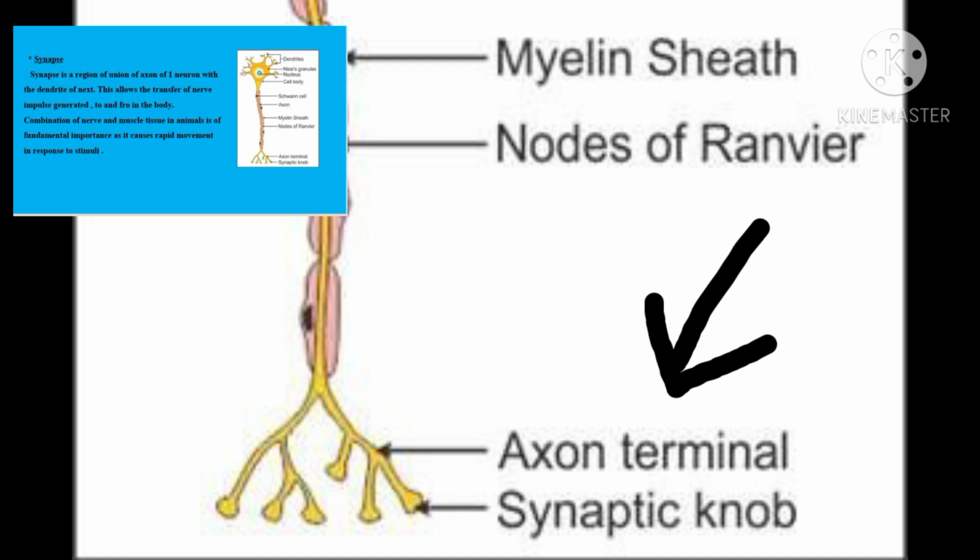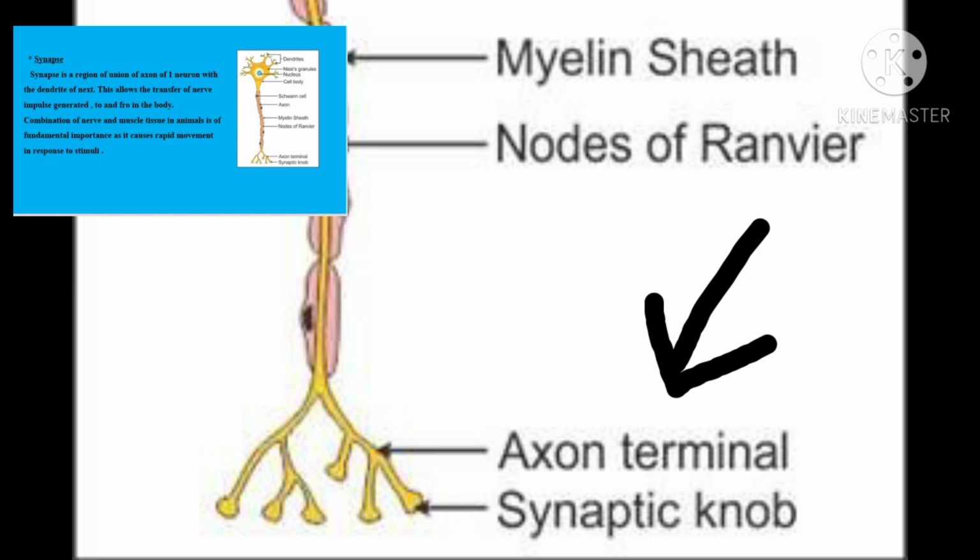In this diagram you can clearly see dendrites are present, then Nissl granules are present, then there is nucleus, there is cell body, and a special type of cell known as Schwann cells are present, and this cylindrical long structure is known as axon, and it is covered by myelin sheaths and nodes of Ranvier, meaning thereby the node-like structures are named as nodes of Ranvier.